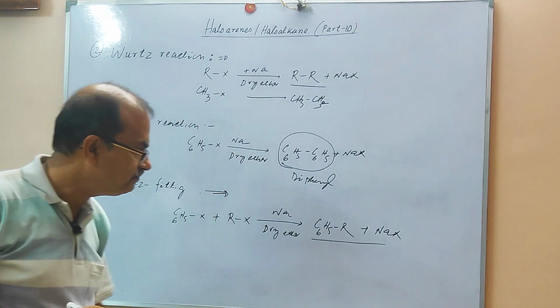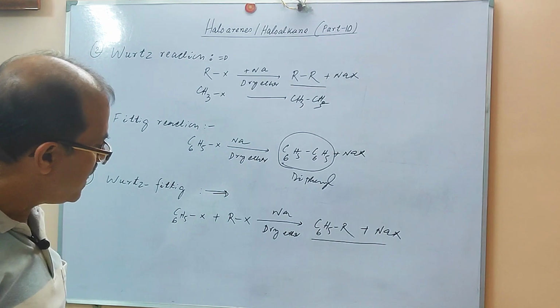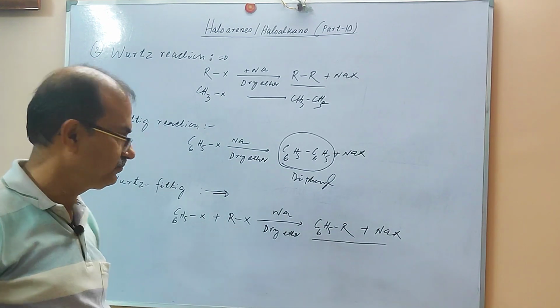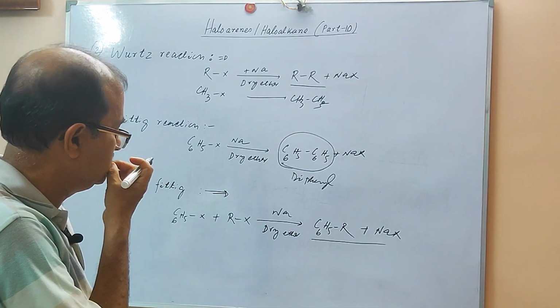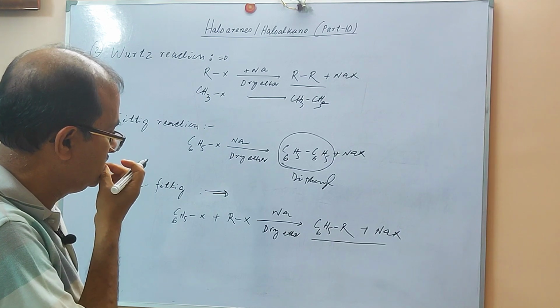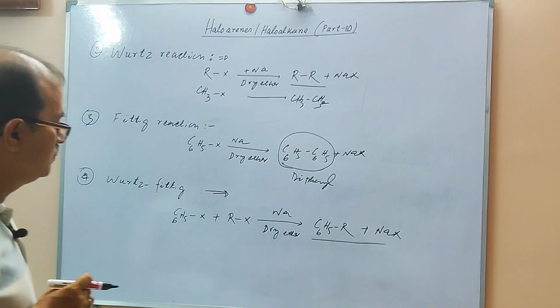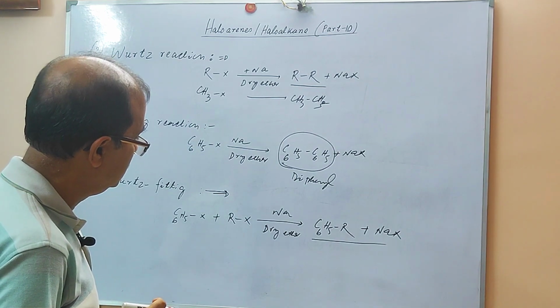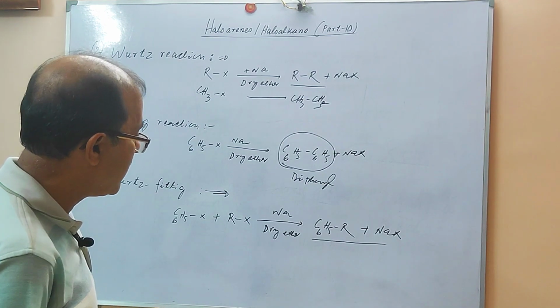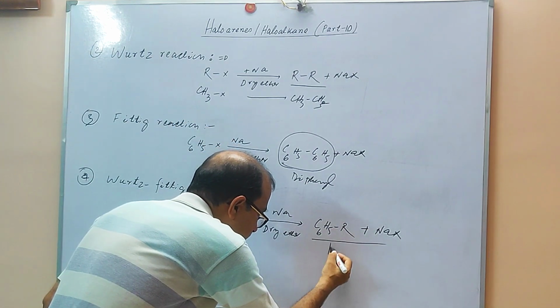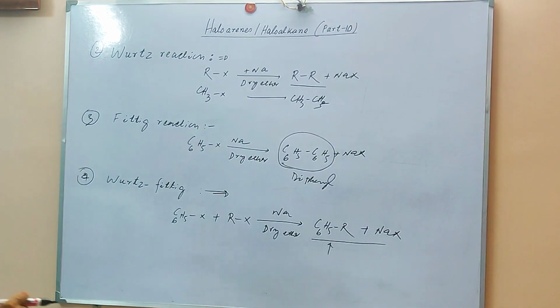So this is the alkyl arene. So you are able to produce it in this way.